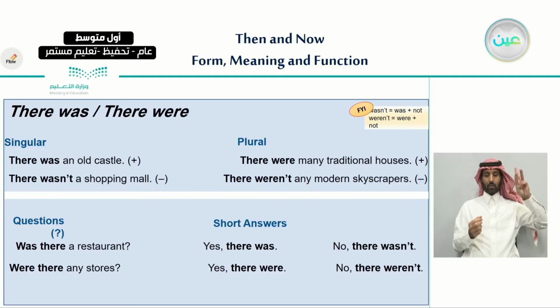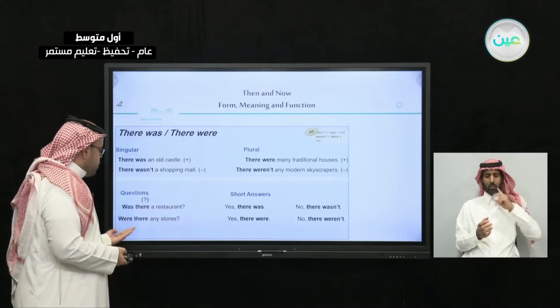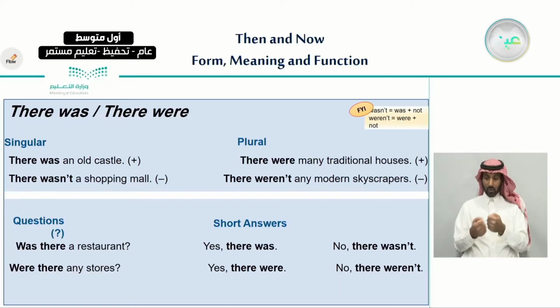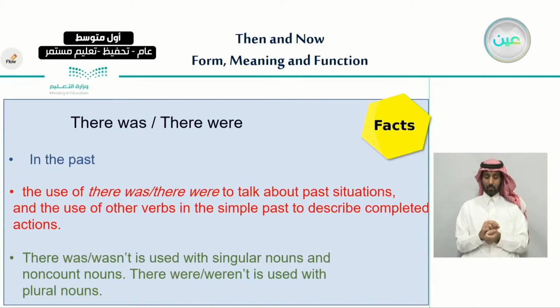And if you want to use questions in the plural, it will be like this. Were there any stores? So this is for plural. Were there any stores? And the answer will be yes, there were, or no, there weren't.